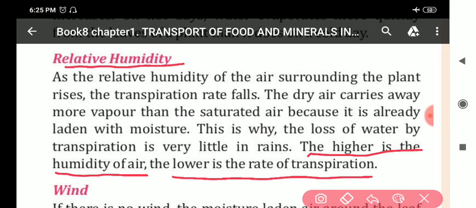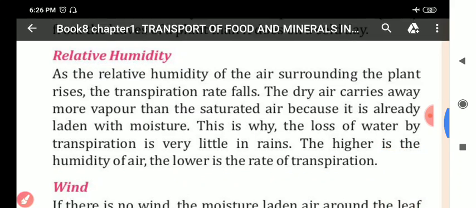Clear all of you? So, on increasing humidity, the rate of transpiration decreases.